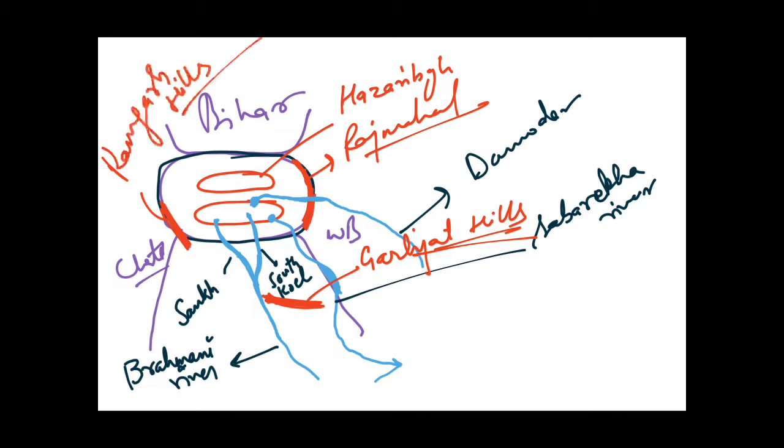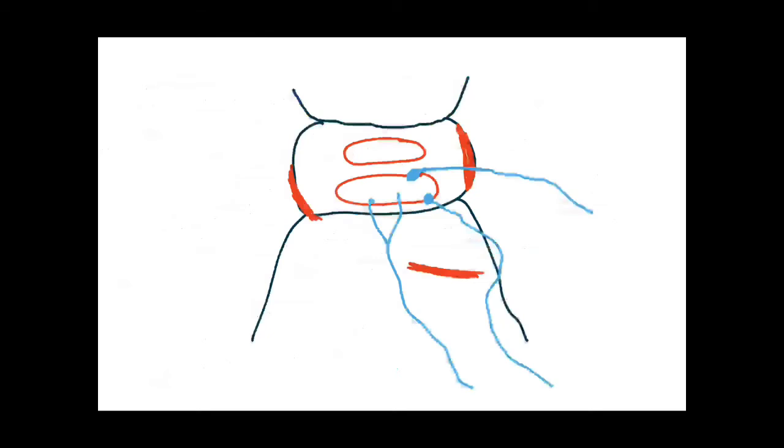I think this map is looking very messy, so I'm just quickly drawing it again. I think this is more clear now. So you can see here, we are recalling it. This is Hazaribagh Plateau, Chota Nagpur Plateau. These are Ramgarh Hills, and from here originates Damodar River, and then this is the river Sabarnarekha. Okay, minor part of it lies in West Bengal.